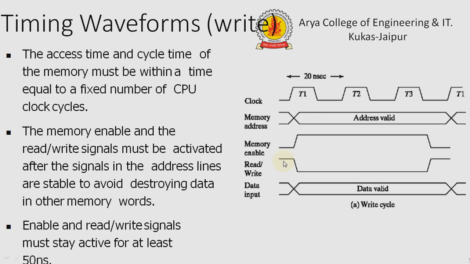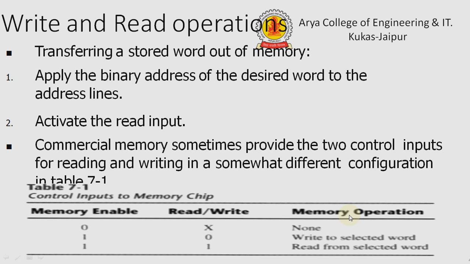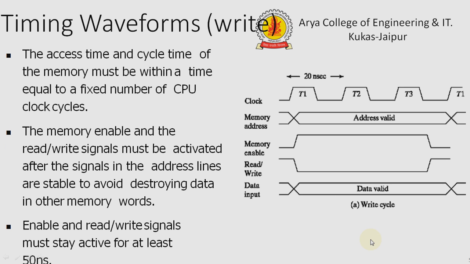Here the signal is 0, this signal is low, that means to say it is a write cycle. We can see here when it is 0, it selects write word, and there is a data input. Enable and read write signal must stay active for at least 50 nanoseconds. So here is the data valid. On this address, this data is written from this write cycle, and memory is enabled here. So this is the timing waveform of the write cycle.